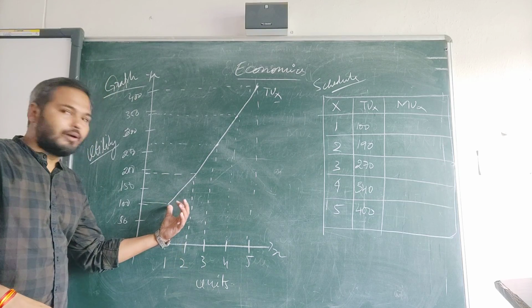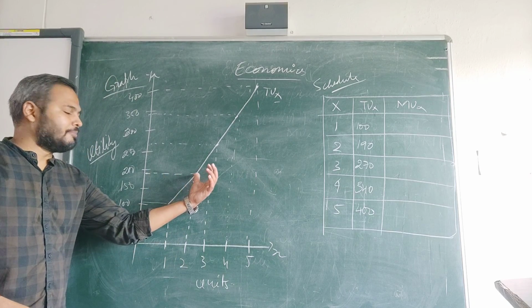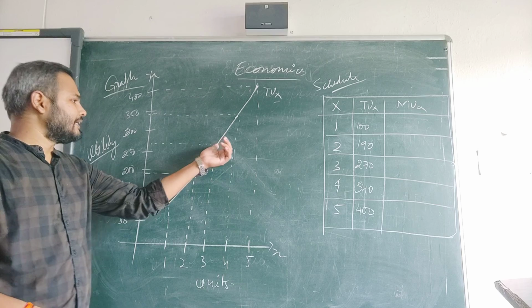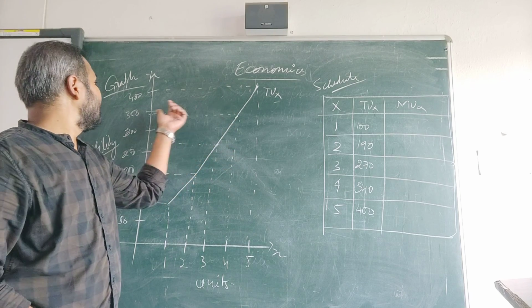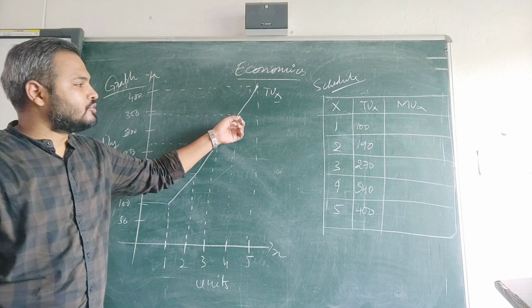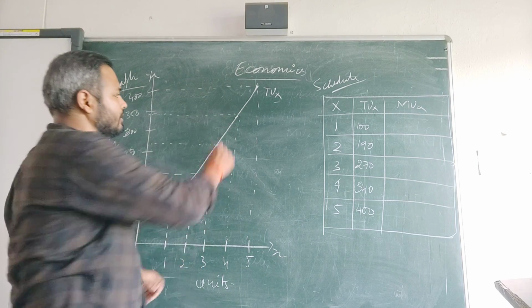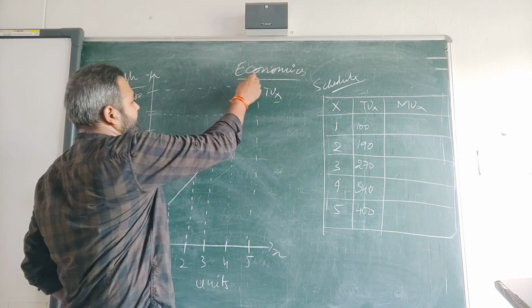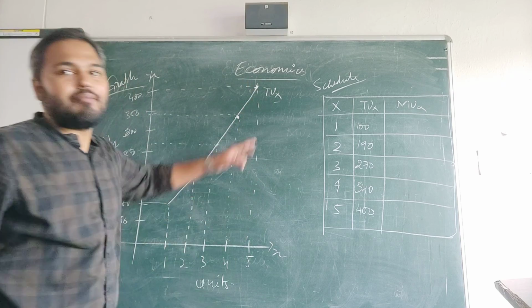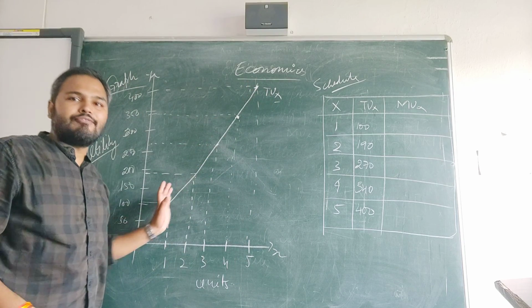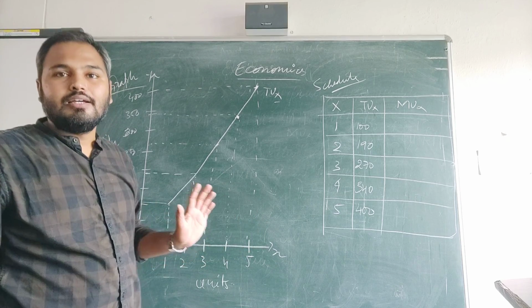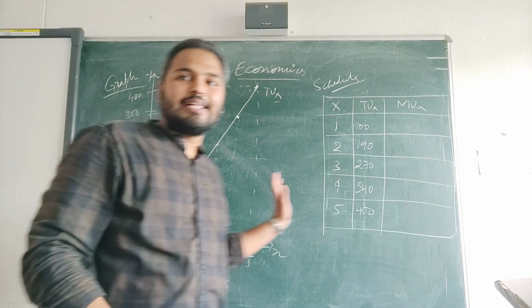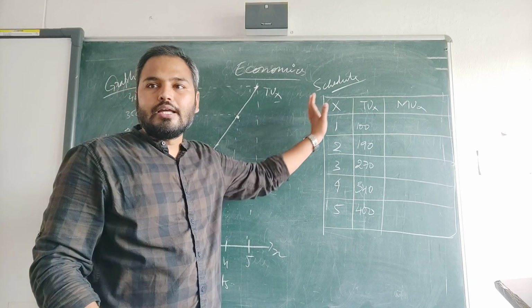First time we consume, 100. Second time we consumed, it became 190. Third time we consumed, it became 270. Fourth time when we consumed, it became 340. And when we consumed for the fifth time, it became 400. So each time when you are consuming, your number of commodity is increasing, then total utility is also increasing.